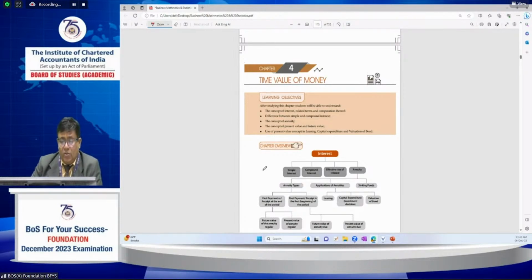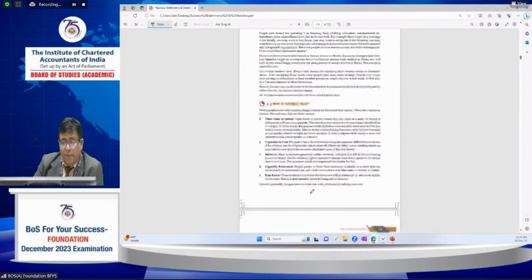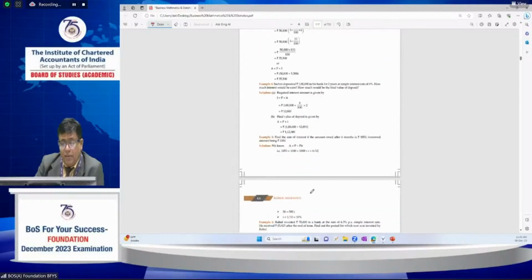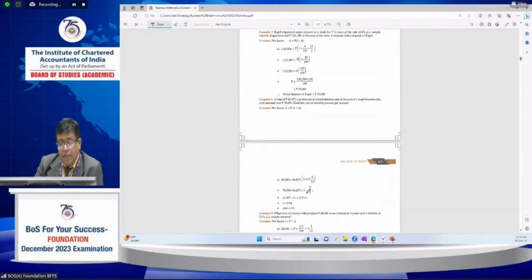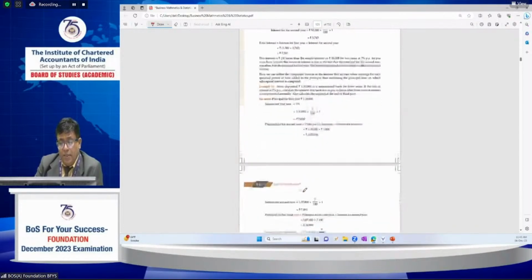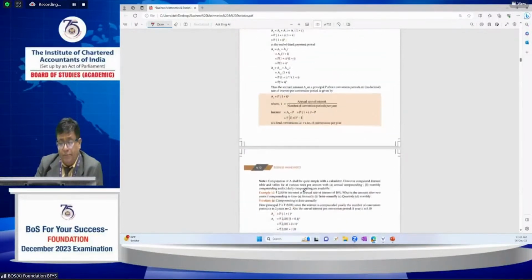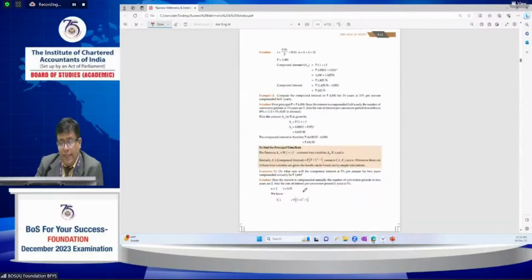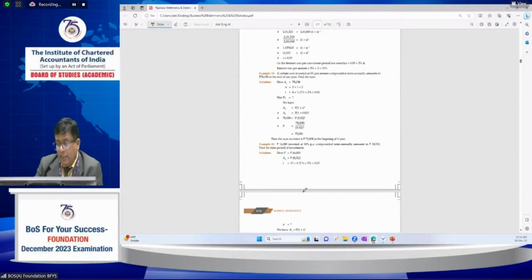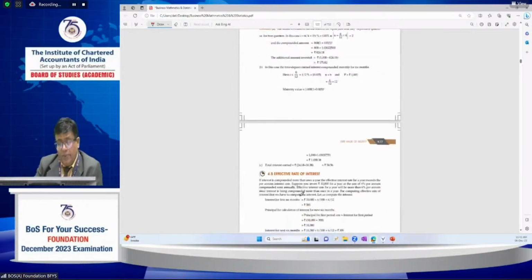All these topics are very important from the examination point of view. Please look at all the examples. Don't miss any examples; practice all the examples here and prepare thoroughly.